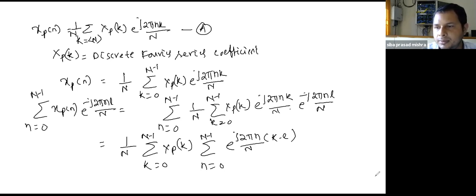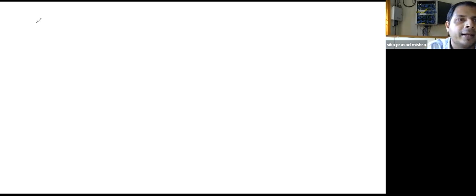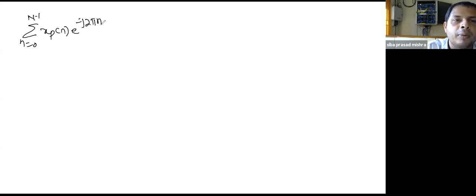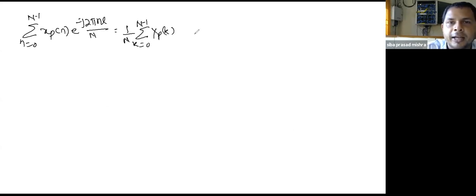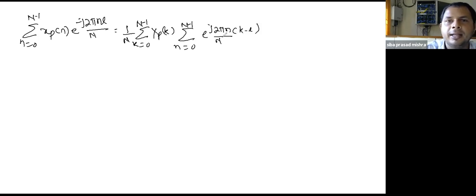Now on the left we got the summation of n from 0 to N minus 1 of x_p[n] e to power minus j 2 pi nl by N. So we got 1 by N summation of k from 0 to N minus 1 X_p[k] summation of n from 0 to N minus 1 e to power j 2 pi n by N times (k minus l).